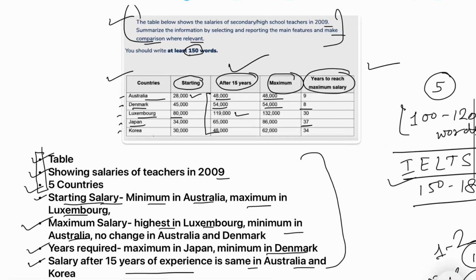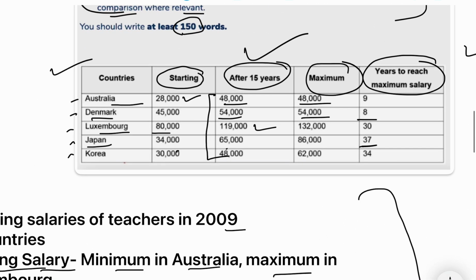Now you can see in these two columns the differences. This is 28 to 48, 20,000, 45 to 54, 9, 80 to 129, that is, sorry, 119, that is 29, 34 to 65, that is 31, yes, that is 31.